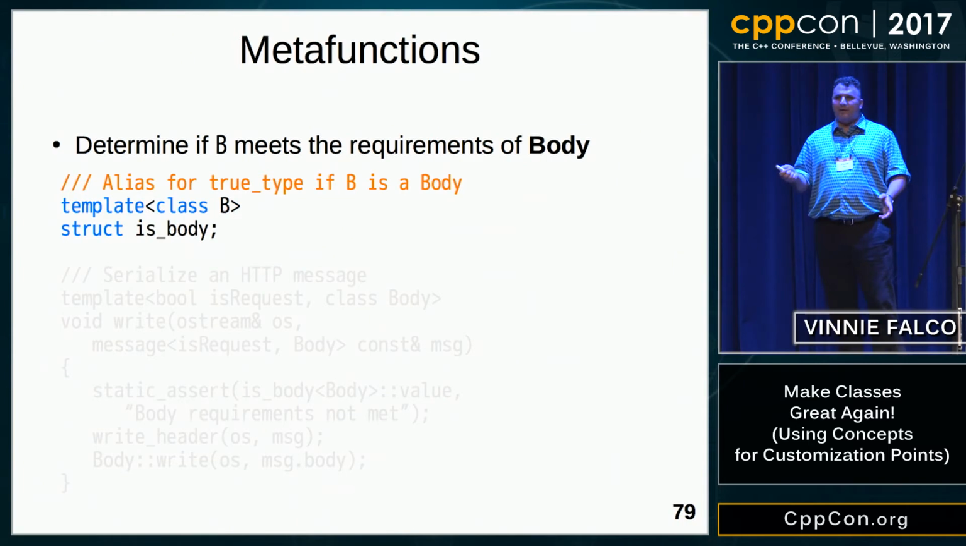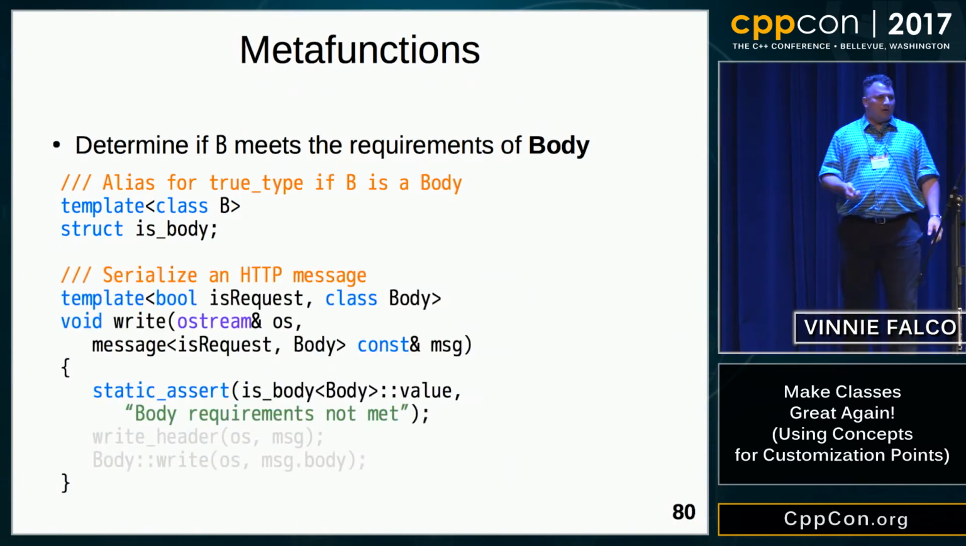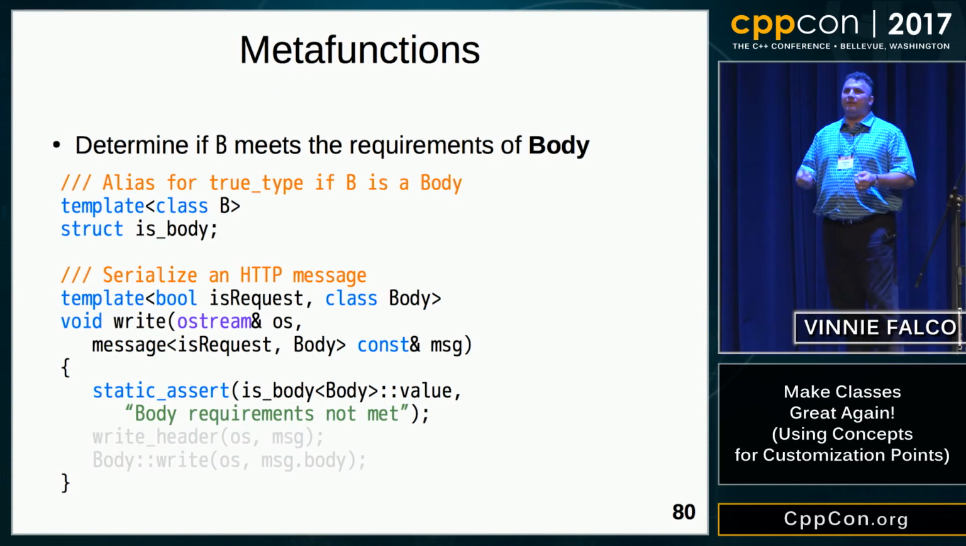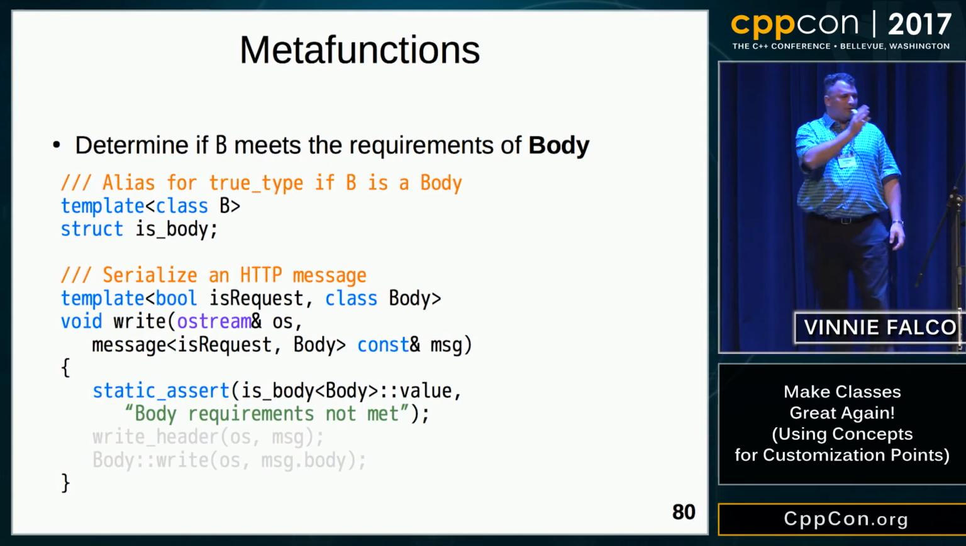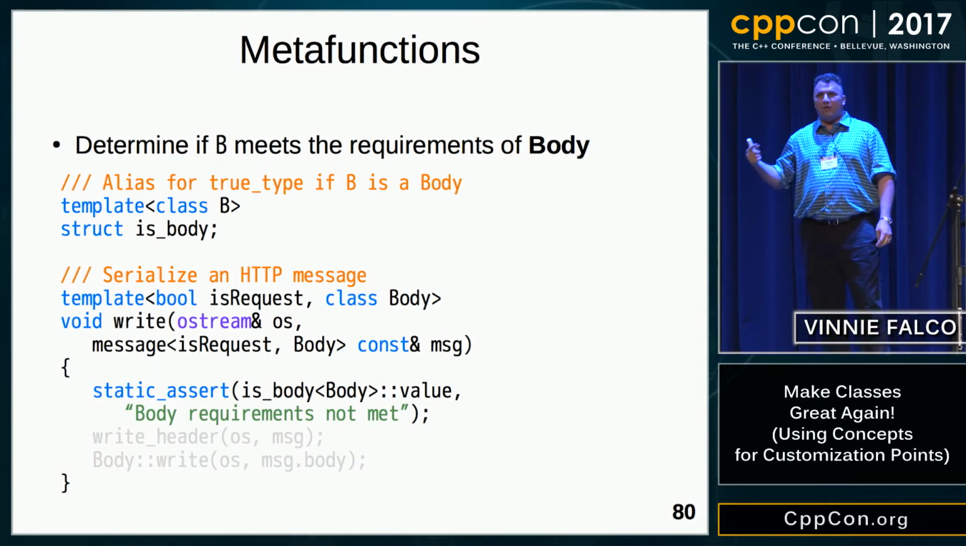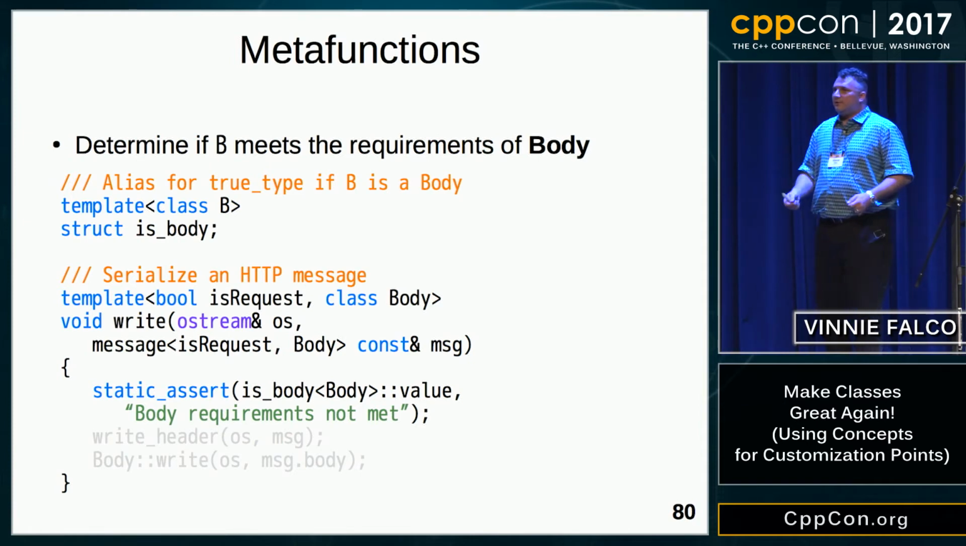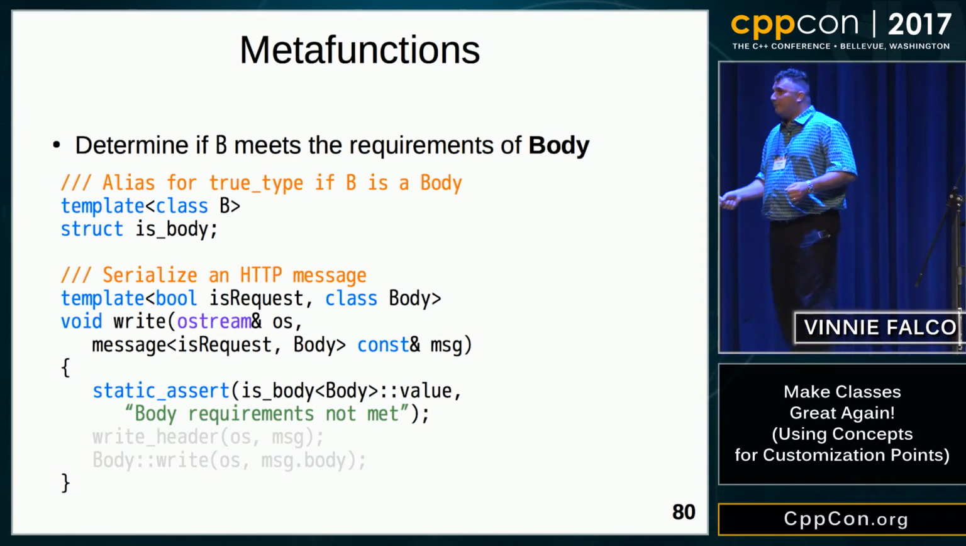Now, why would a metafunction like this be useful? Well, if a user passes a body type that doesn't meet the requirements and they try to compile, they might get a really big error. They might see a message that has nothing to do with the real problem. So one of the uses is to create some diagnostics for the user. If a user tries to call this function and their body doesn't meet the requirements, they're going to get a nice message. It's going to say body requirements not met. So this is a mark of professionalism for your library. Users are going to thank you. People like to see this sort of thing.